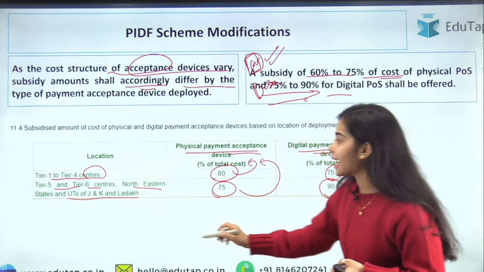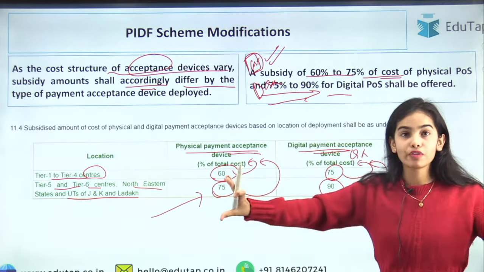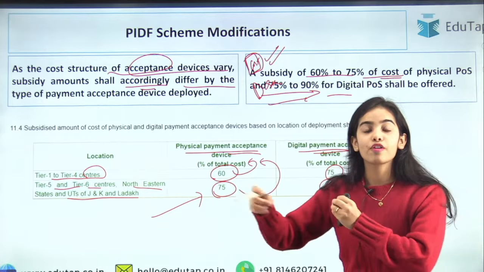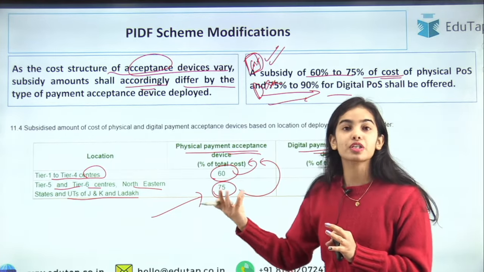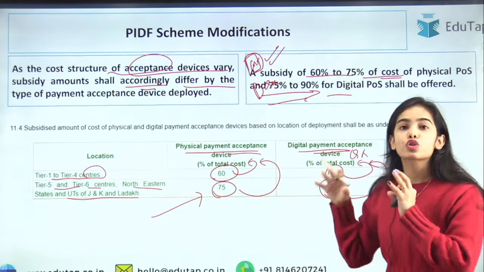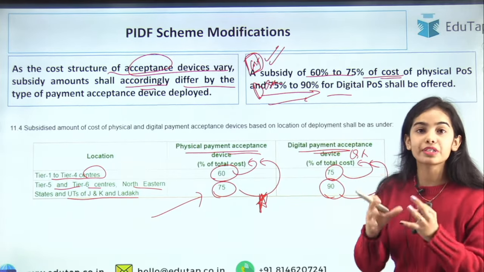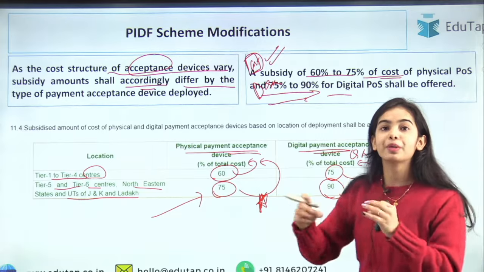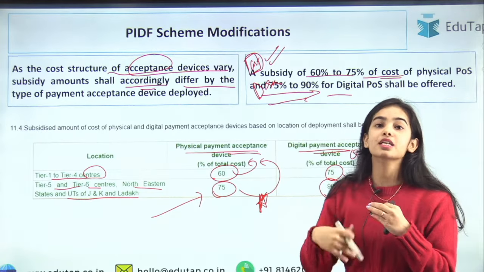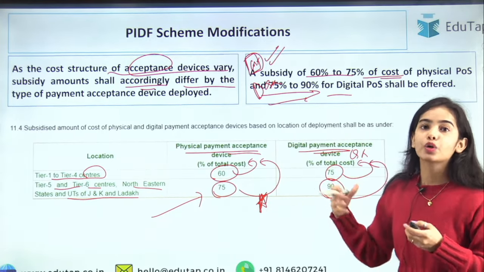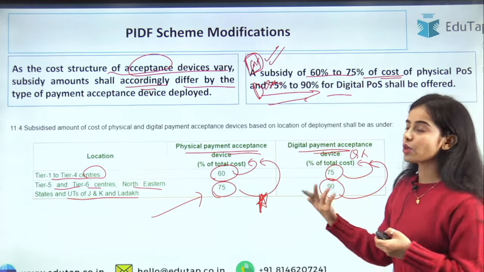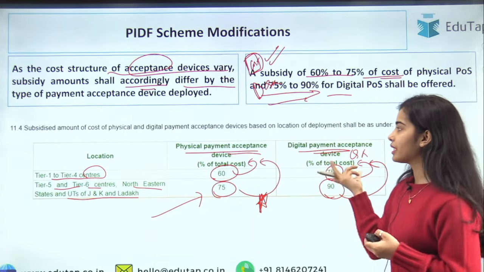So we can understand that the areas that are far off, where there is more need for providing the payment infrastructure, for providing the development, those areas are getting more subsidies if the deployment of the physical devices or digital devices is happening in those far off areas. There is more subsidy that is provided to the acquirers, to the providers of the physical payment device and